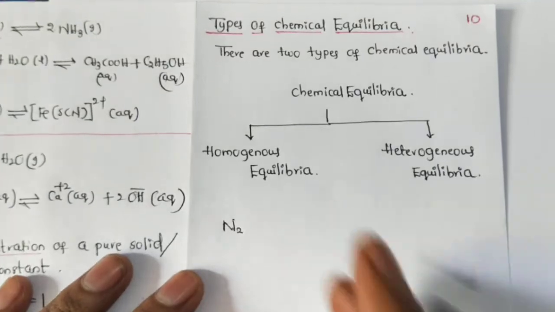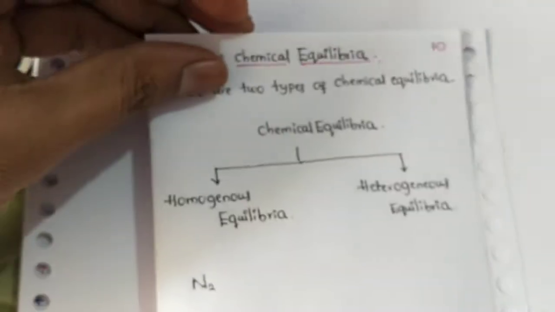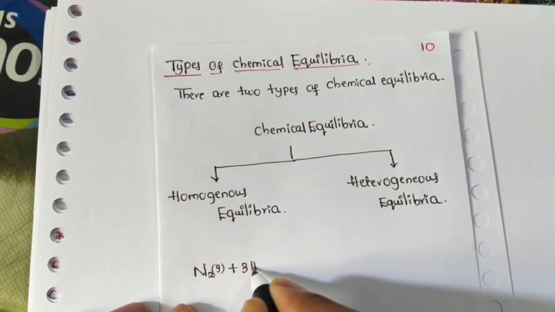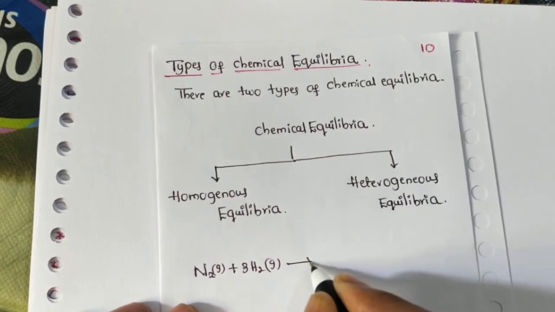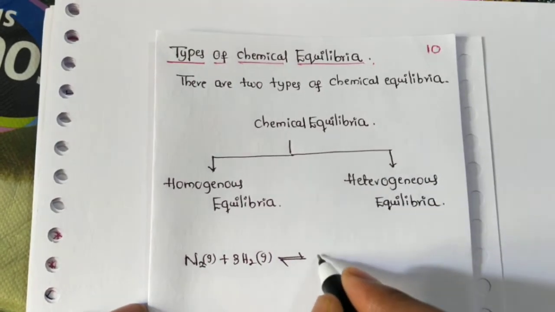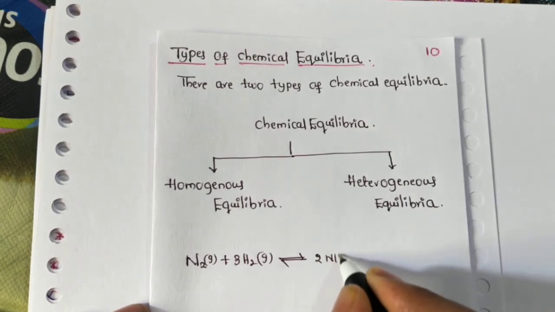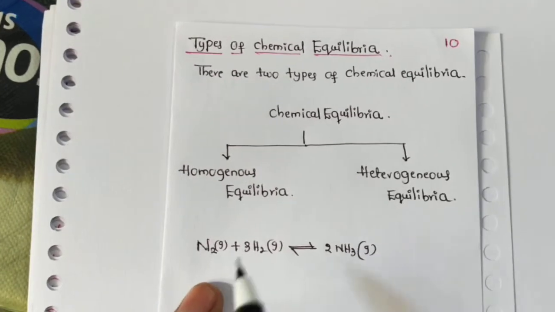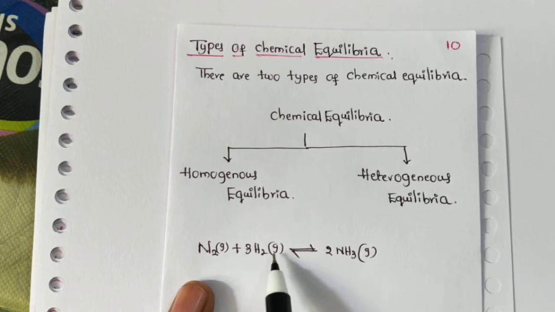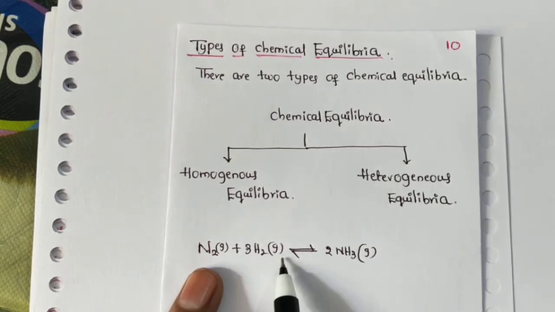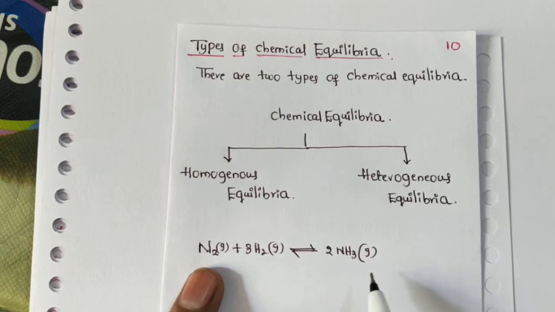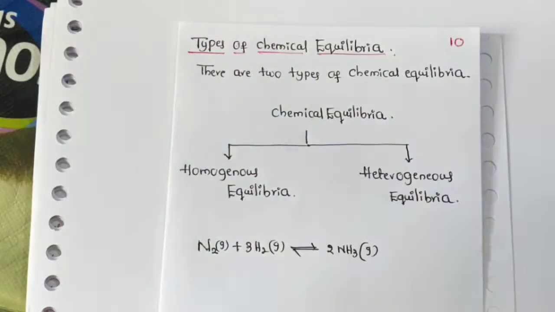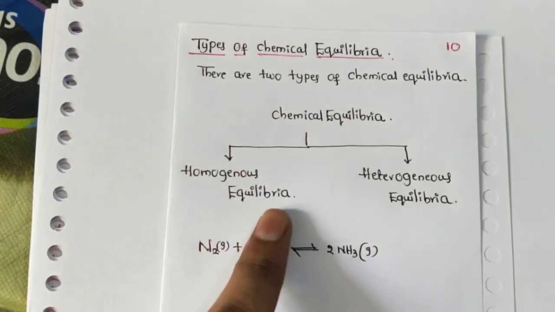Nitrogen in the gas phase is reacted with 3 moles of hydrogen gas. It is also a reversible reaction, so it forms 2 moles of ammonia gas. So here, all the reactants are in the gaseous phase and the product is also in the gaseous phase. That's why the reactants and the products are all in the same phase. That equilibrium is called homogeneous equilibrium.